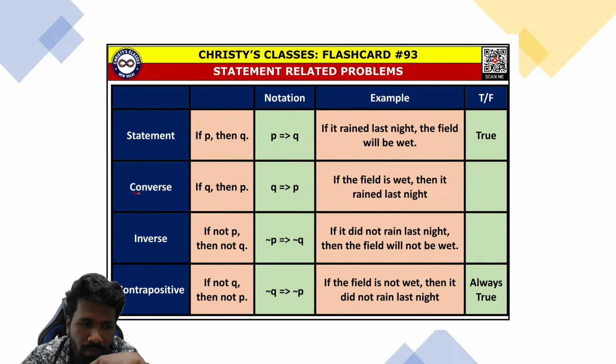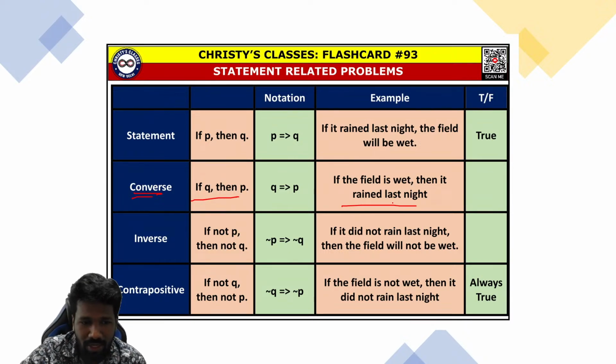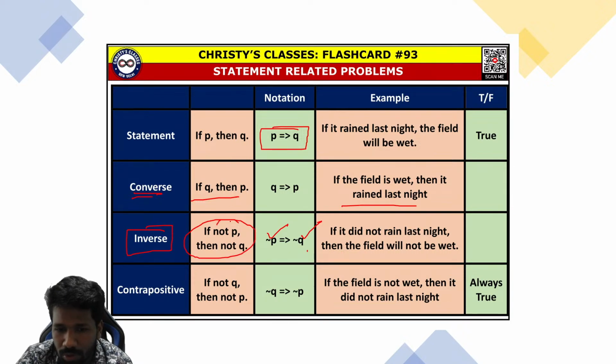So converse of a statement, what is it? And converse may or may not be true always. I mean, it may be true sometimes, may not be true sometimes. That is clear, I guess. Now, next another thing is inverse. What is the inverse of a statement? Statement P implies Q. Inverse is not P implies not Q.